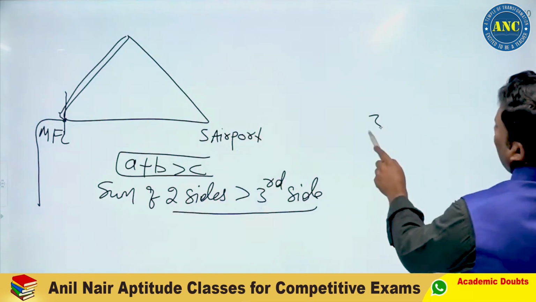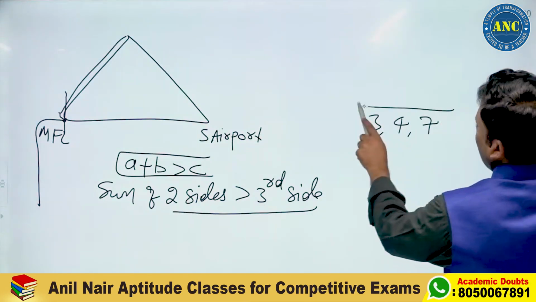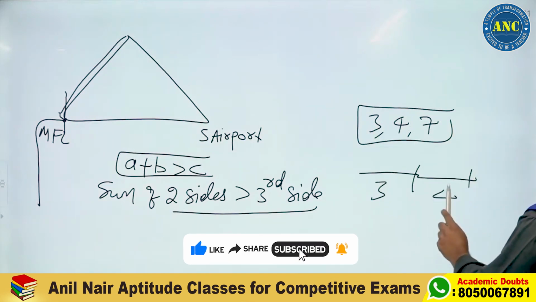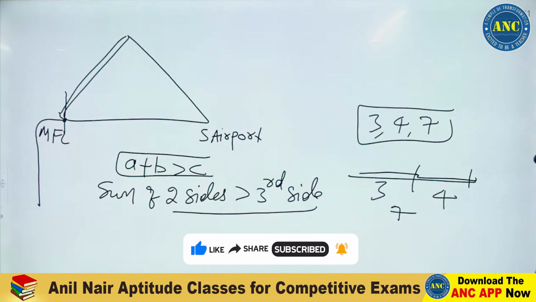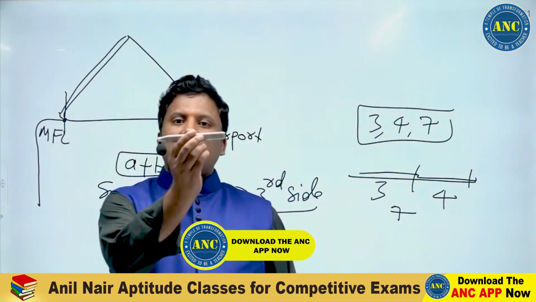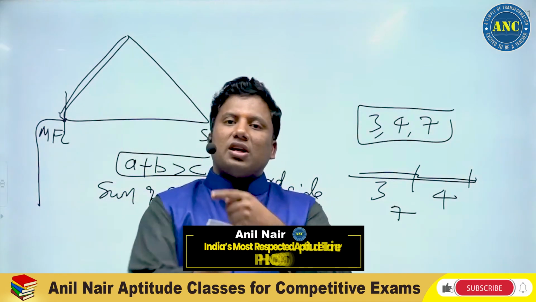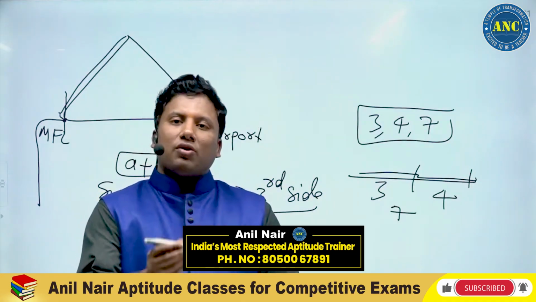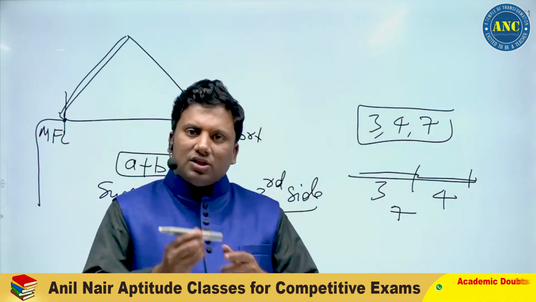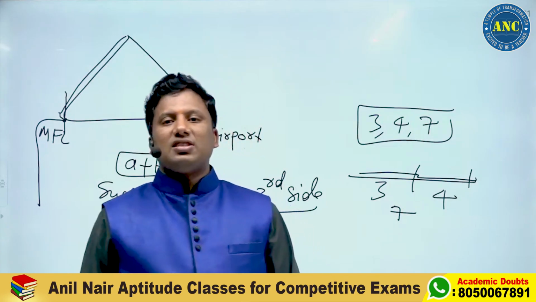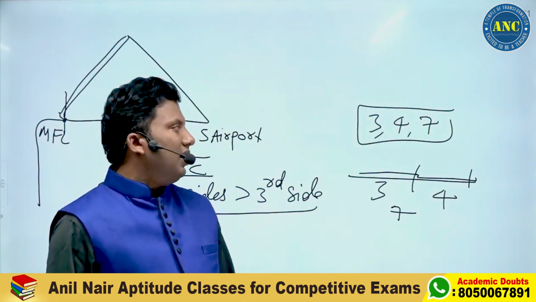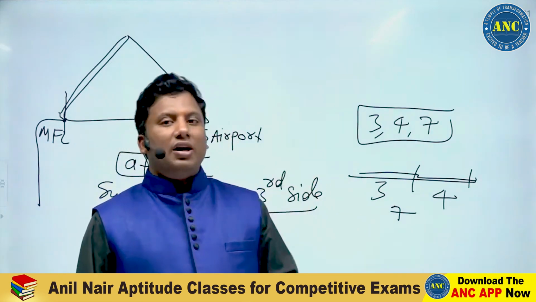Why? Because if I take 3, 4, 7, a stick of length 3, a stick of length 4, another stick of length 7, where is my triangle formed? If 3 plus 4 is equal to 7, I am getting a straight line. This is 3 units, this is 4 units. It is a straight line. A plus B equal to C means all three sticks are lying on the same line. Collinear lines. Co is same, linear is line. Sum of two sides can never be equal to the third side.